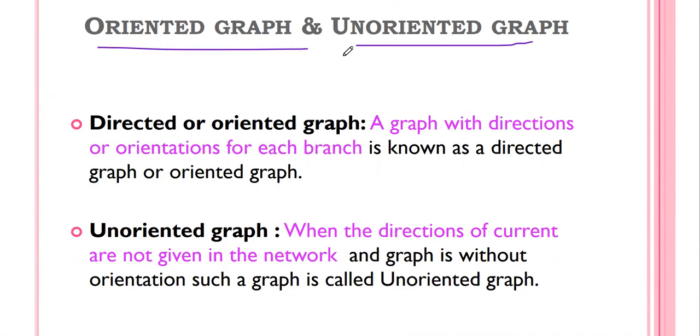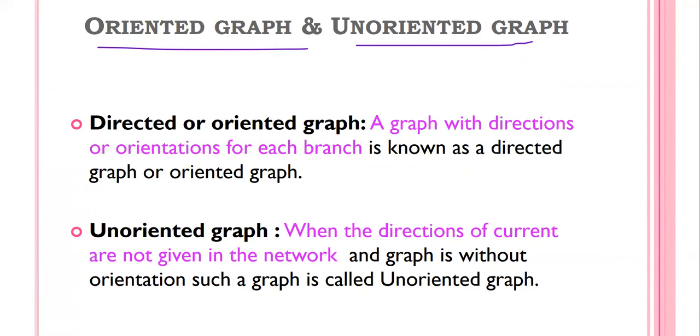In order to draw the graph, you just keep all nodes in a network, and we have to replace all circuit elements by just a line. Voltage sources are replaced by short circuit, current sources replaced by open circuit, and that is said to be the graph.